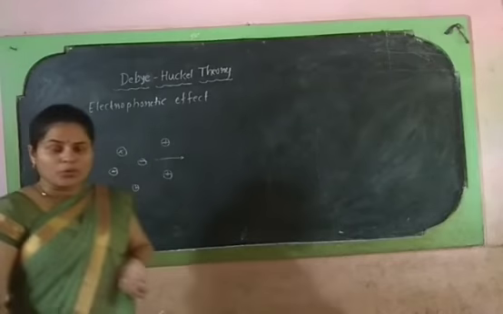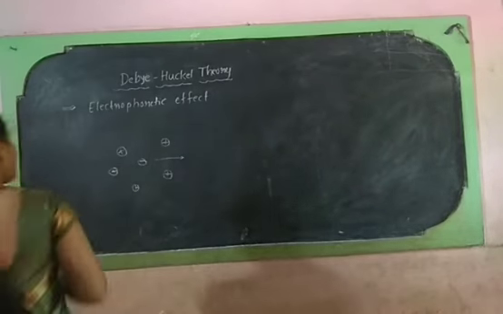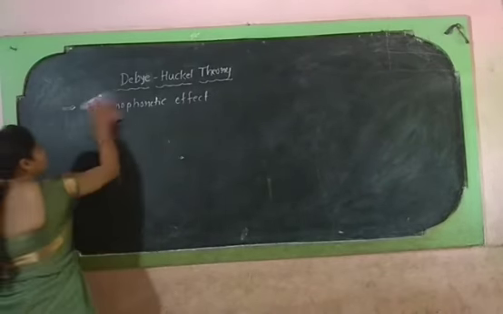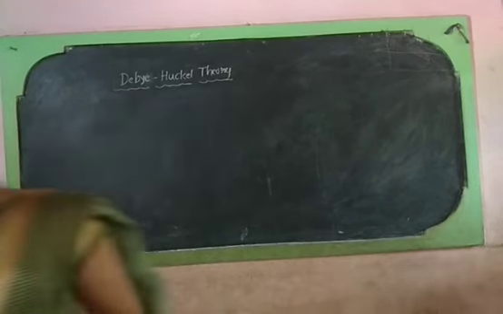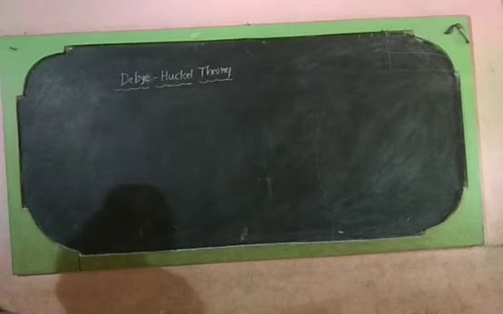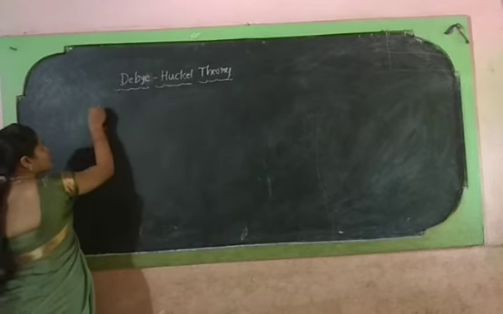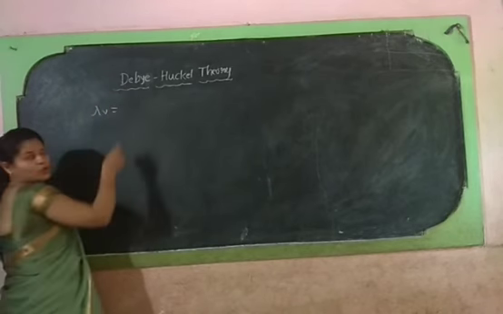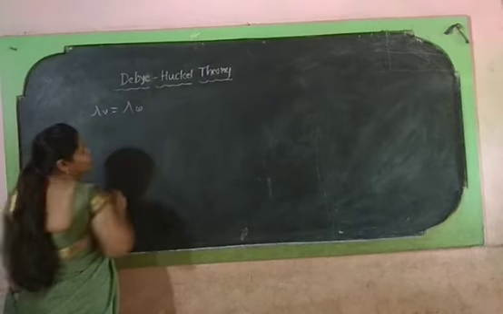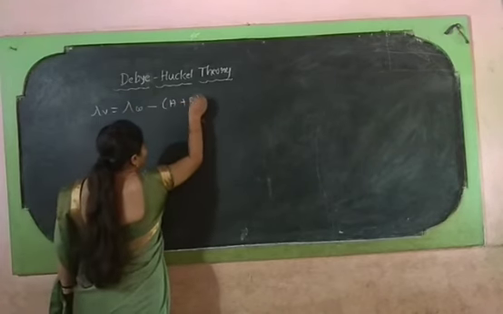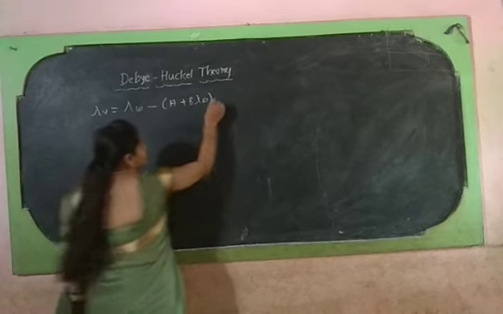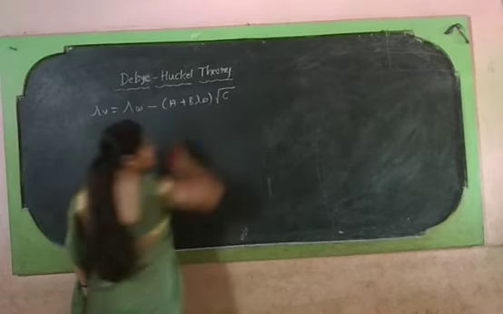By considering these two effects, the asymmetry effect as well as the electrophoretic effect, Onsager has given one equation related to the conductance. We will see that equation now. Lambda v is equal to lambda infinity minus (A plus B lambda infinity) into square root of c.